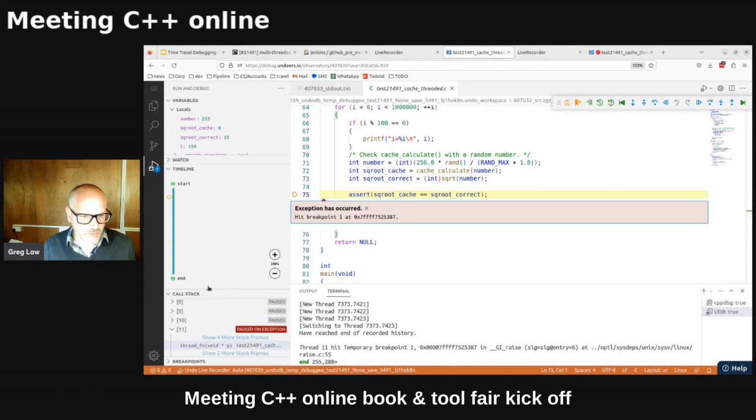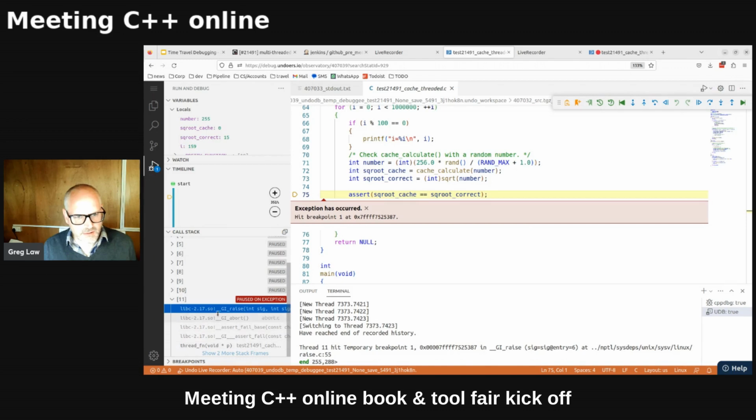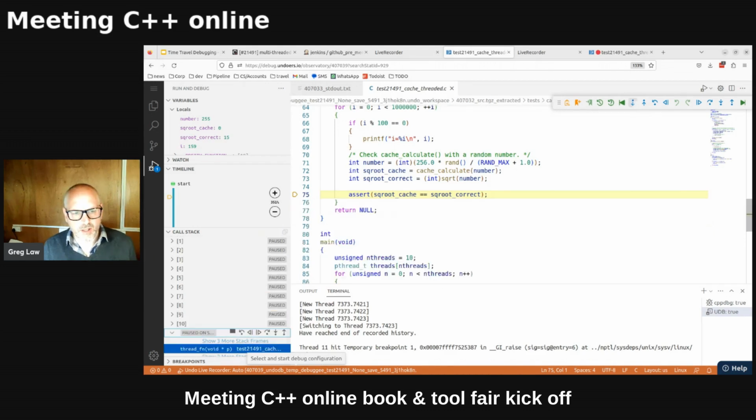I'm just going to move these windows around a little bit. I've got a bunch of threads and they've each got a call stack. If I look in here, I can click this show more stack frames. This is inside libc, right? So actually I'm not at this assertion, I'm inside libc from where the assert failed. So I'm going to hit this button here, reverse step out, and that's going to pop up one stack frame, and again, and again, and once more.